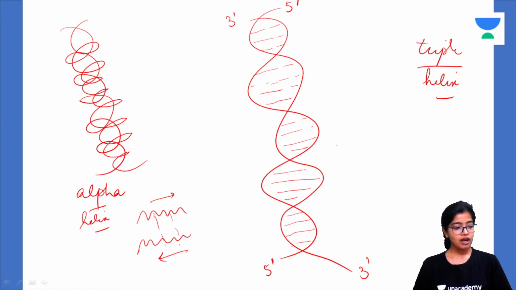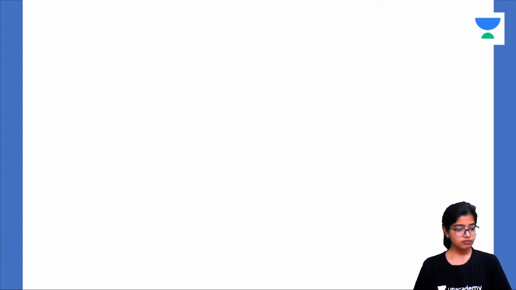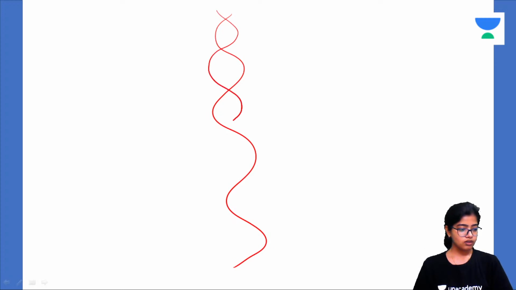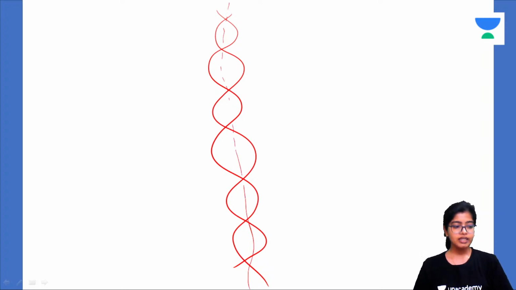Now, for DNA replication, what happens is these two strands must separate. There is denaturation of DNA.